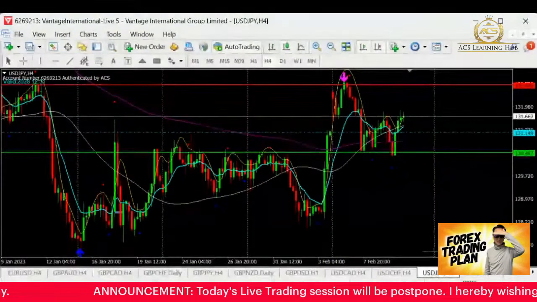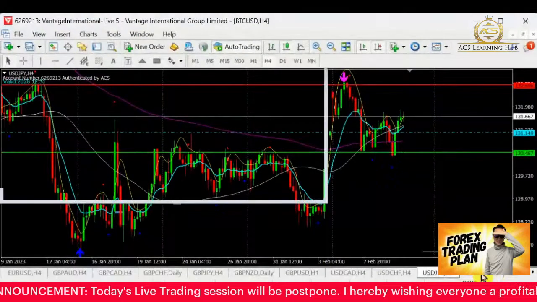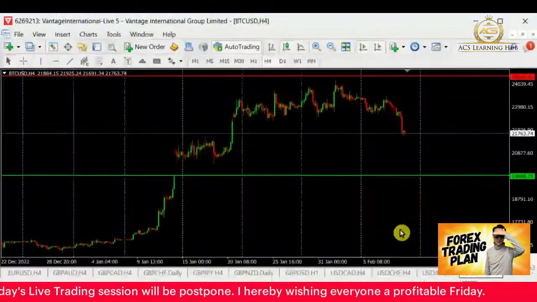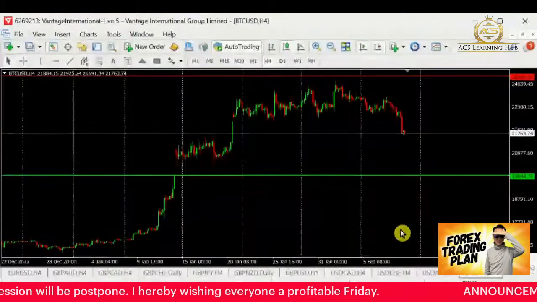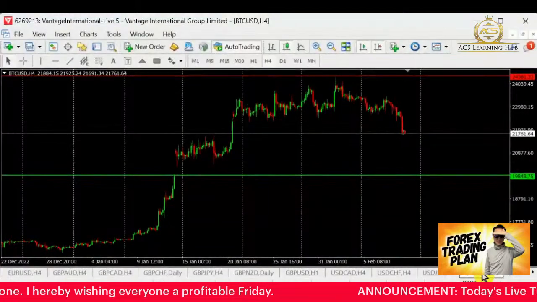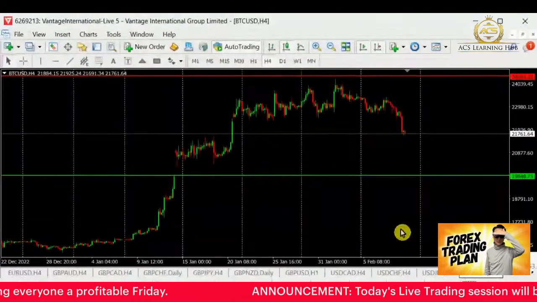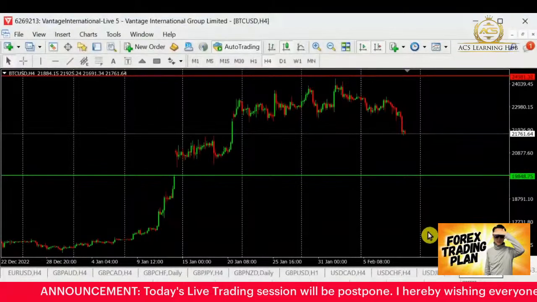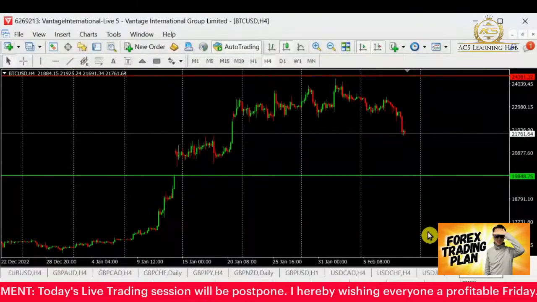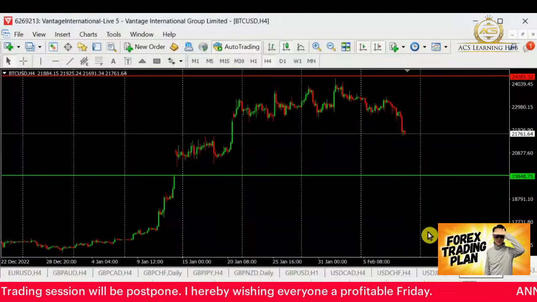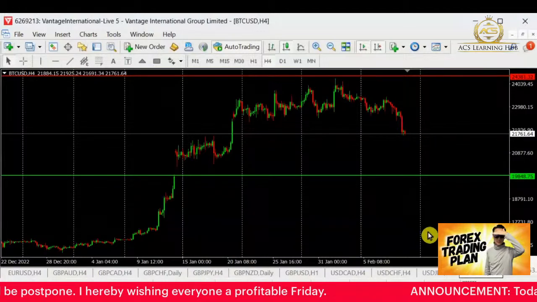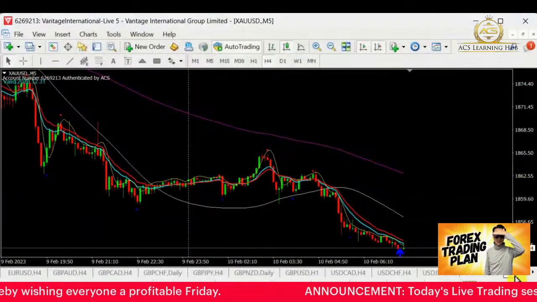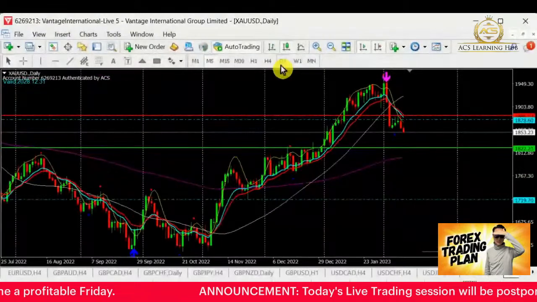Quickly take a look at the Bitcoin. Bitcoin, we have selling down from yesterday. Now it's at 21, and the selling is coming back here to take it lower to 20,877. So we can pay attention to that as well for people who are ready to sell.